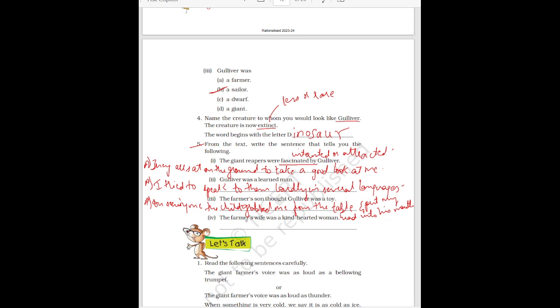Then the last one is, the farmer's wife was a kind-hearted woman. How do you come to know that the farmer's wife was a kind-hearted woman? With this sentence you come to know: I would have broken my neck if the mother had not held her apron under me. So with the help of this sentence you come to know that the farmer's wife was a kind-hearted woman.